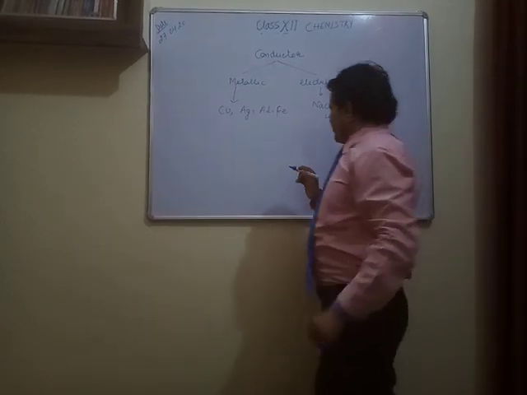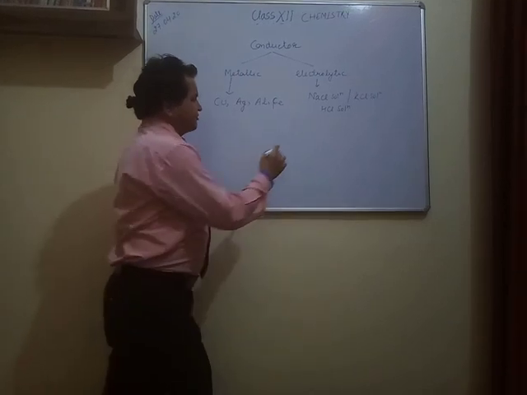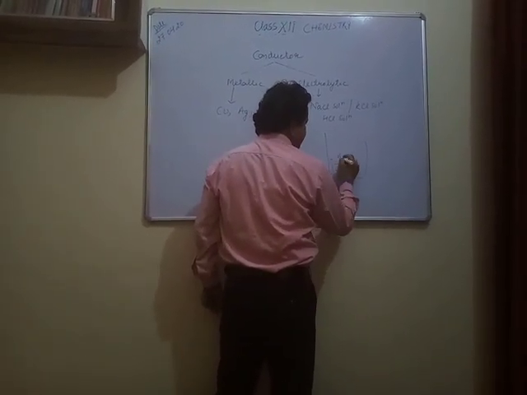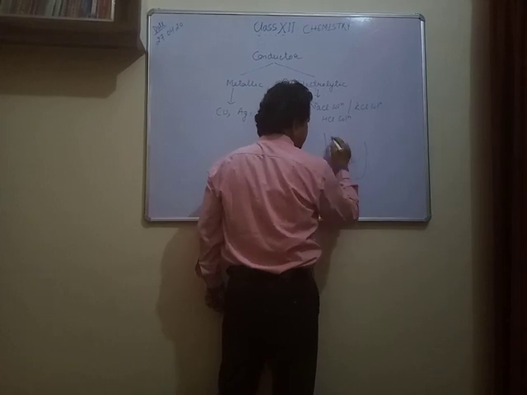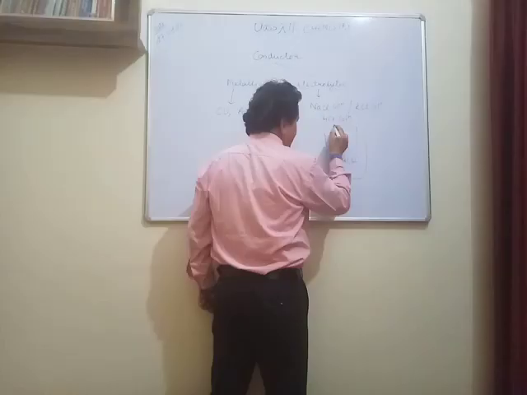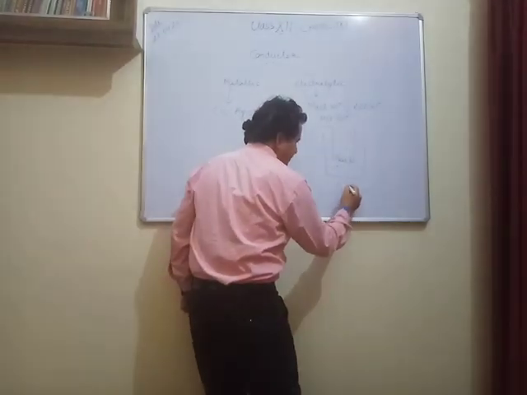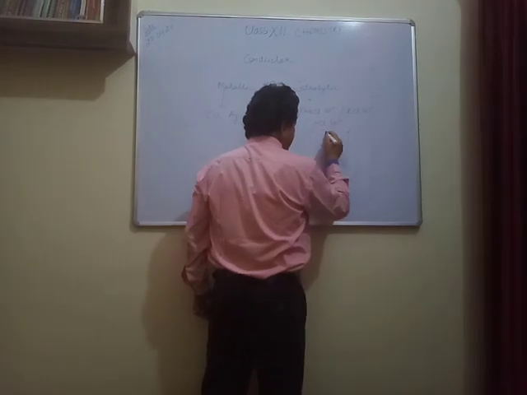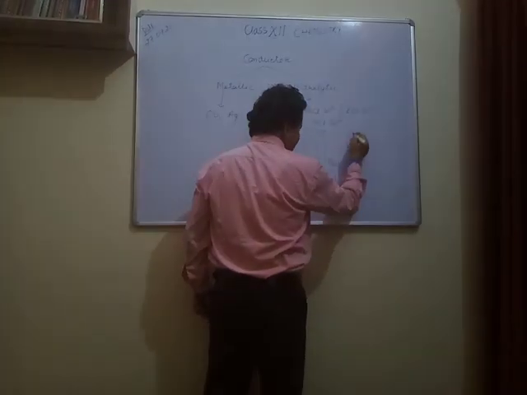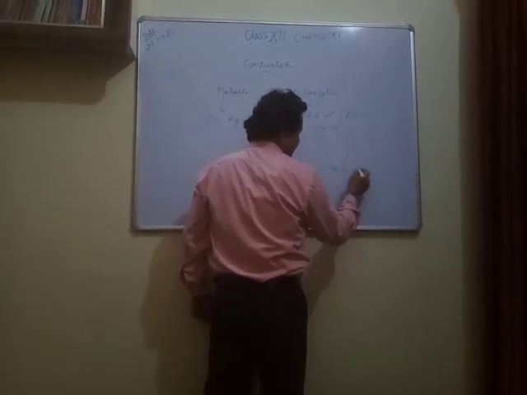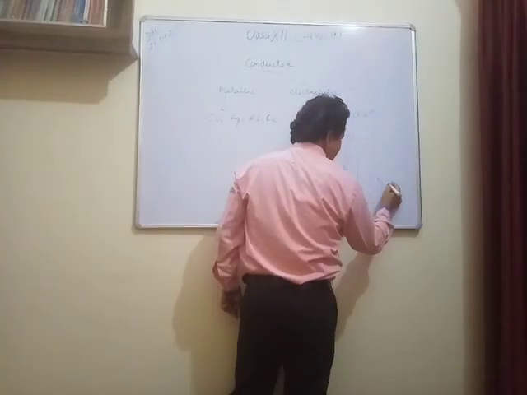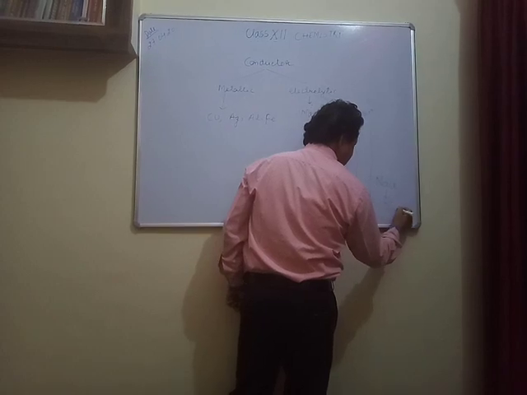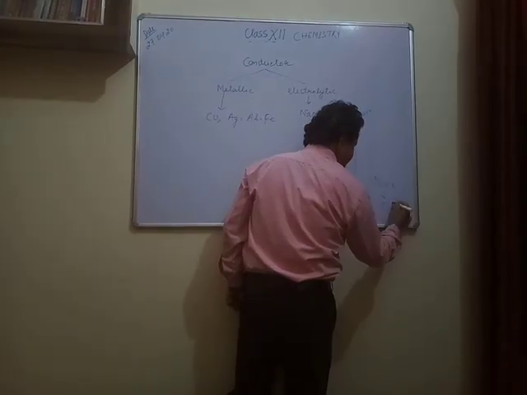Whenever they break down into ions, just like I have NaCl solution, right? We pass electric current on it through an external circuit, right? These are the electrodes, plus minus, right? What happens? NaCl breaks down into Na positive and Cl negative.